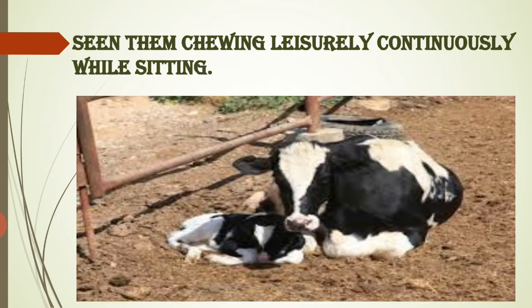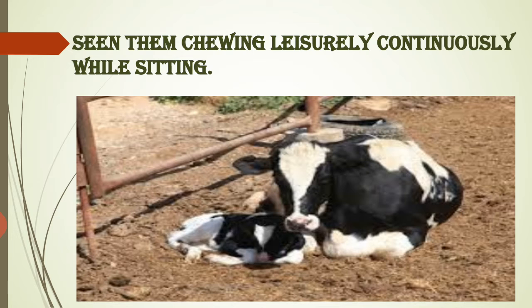Let's move further. You might have seen grass eating animals. You can take any example, it can be a buffalo, goat, cow. You might have seen them sitting idly and they keep on chewing, keep on chewing. You know why they keep on chewing?